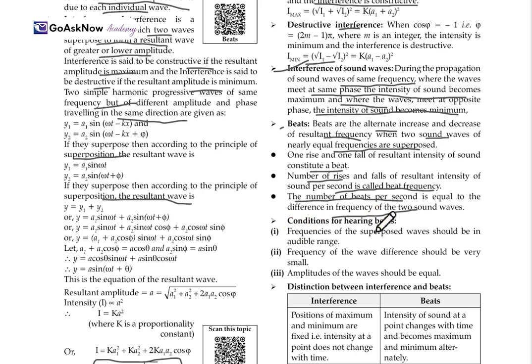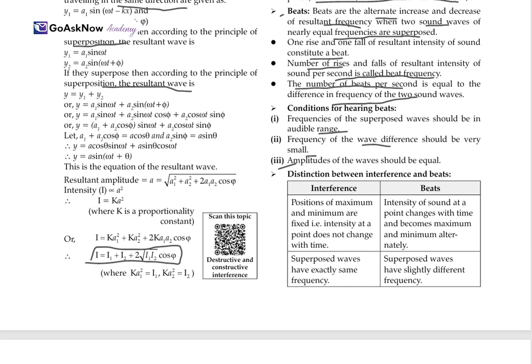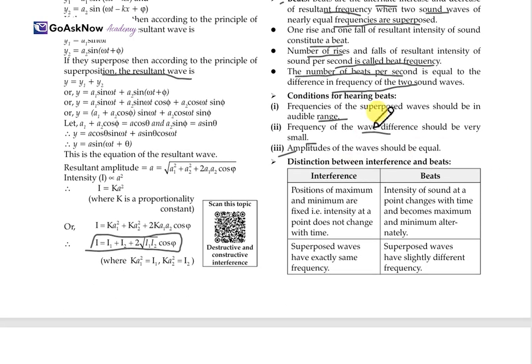Now, the conditions for hearing beats. The frequency of the superposed wave should be in the audible range. The frequency difference of the waves should be very small. Also, the amplitudes of the waves should be equal. So these are the conditions for hearing a beat. After superposition, these three conditions should be met, and then it will be audible.